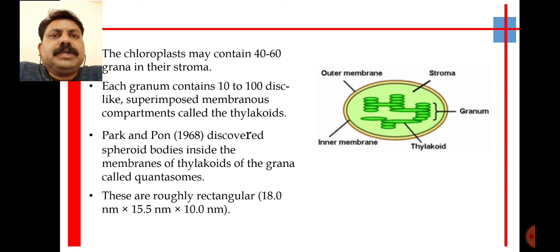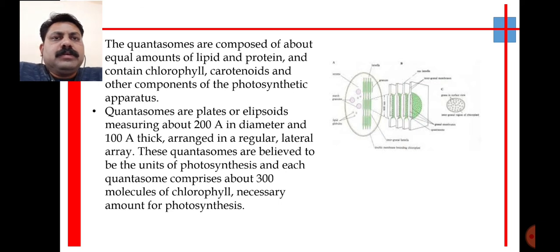The chloroplast may contain 40 to 60 grana in the stroma region, and each grana region contains 10 to 100 disc-shaped superimposed compartments of thylakoid. On the inner side of the thylakoid, there is a special plate-like structure, and this structure is called quantosomes, and these quantosomes are responsible for the photosynthesis process.